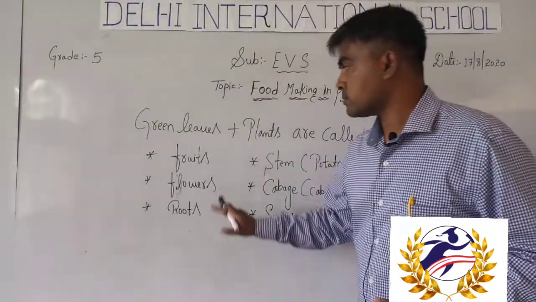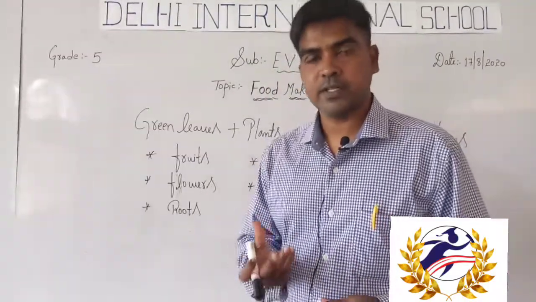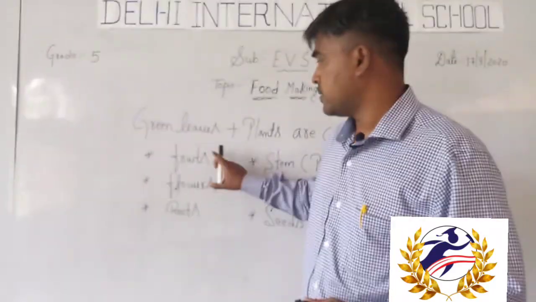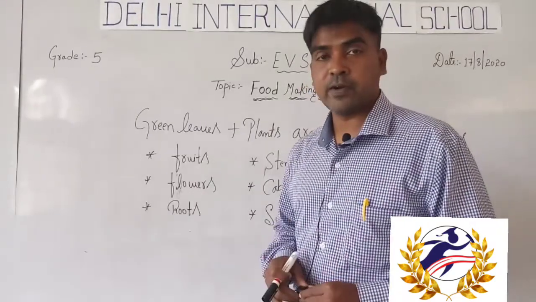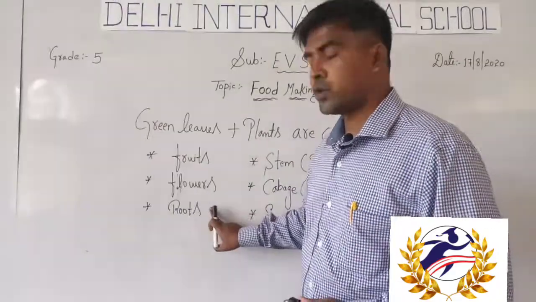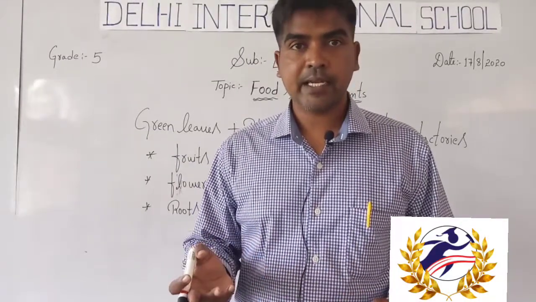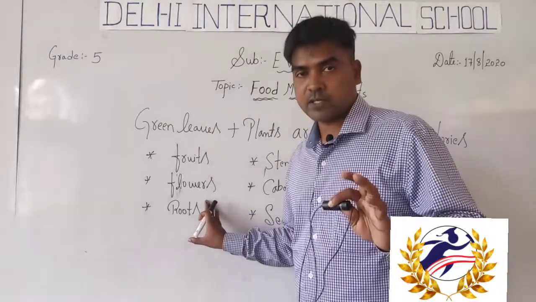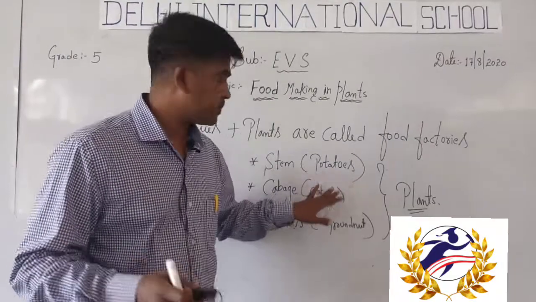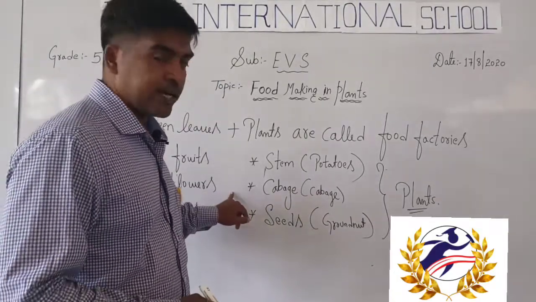Just observe here. The fruits we eat, for example, we have many fruits, even tomato is a fruit. The mango, citrus fruits, everything from the plants. And flowers, for example cauliflower, and we extract oil from the sunflower. And the roots, we eat radish, turnip, carrot, these are all roots. And the stem, potato, is an example for stem. And cabbage, once again, is an example for flower.